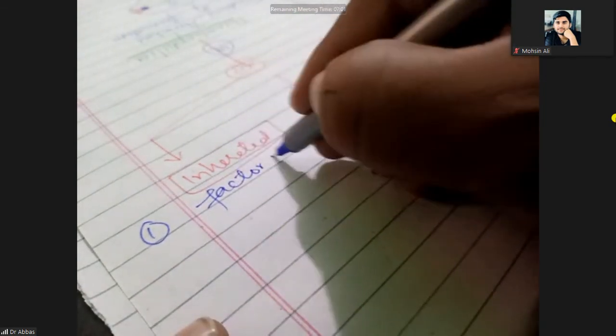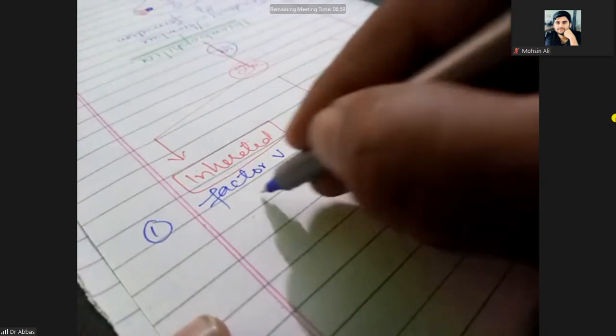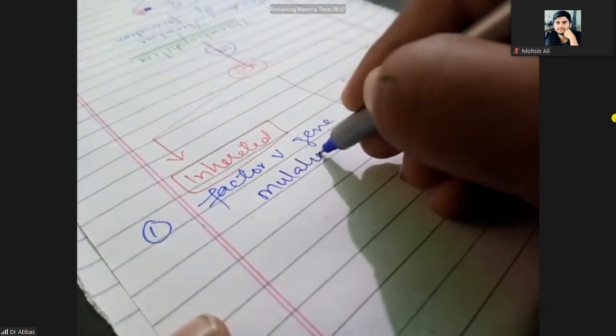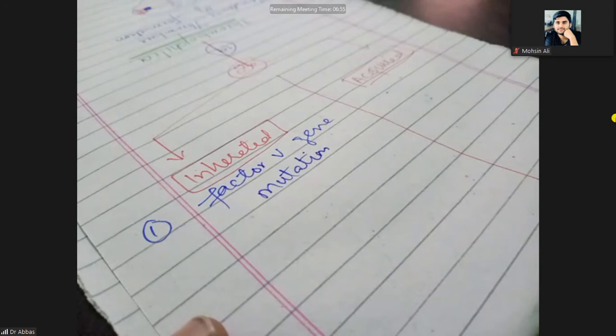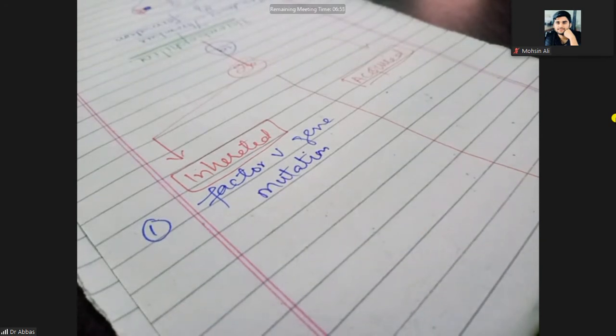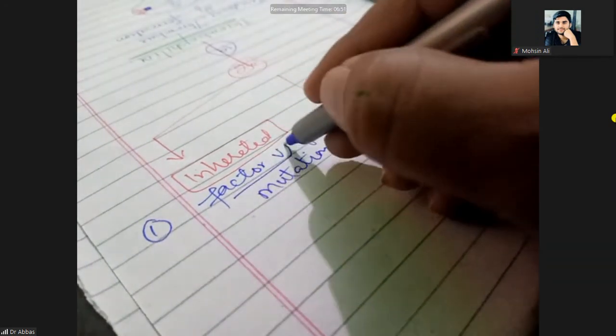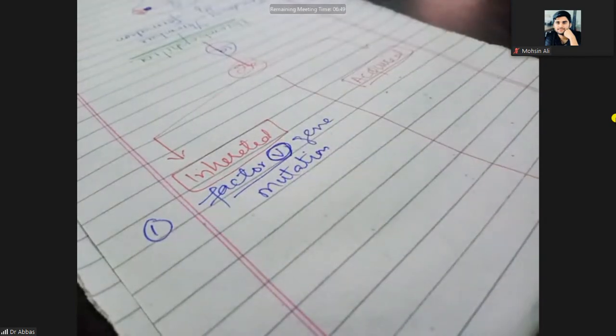In the inherited causes of thrombophilia, there could be a factor V gene mutation. You know, there is a factor 5 gene mutation. When you discuss the intrinsic or extrinsic factors of coagulation, if the factor 5 gene is mutated, there could be thrombus formation.